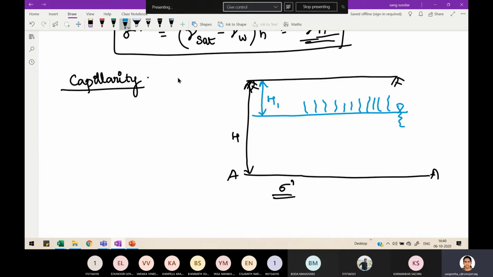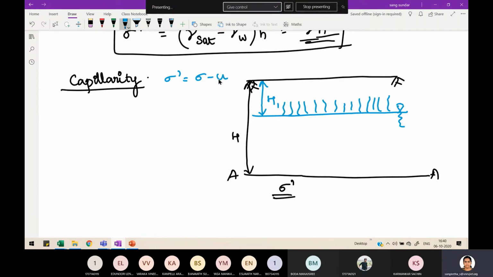When pore water pressure increases, effective stress decreases, since sigma dash is equal to sigma minus u. If pore water pressure keeps increasing, say from 8 to 9 to 10, the effective stress keeps reducing.